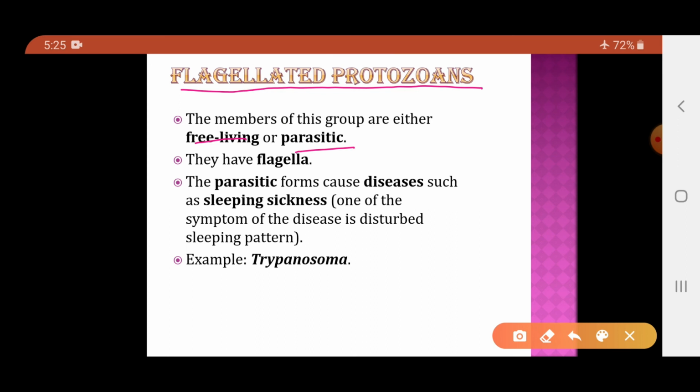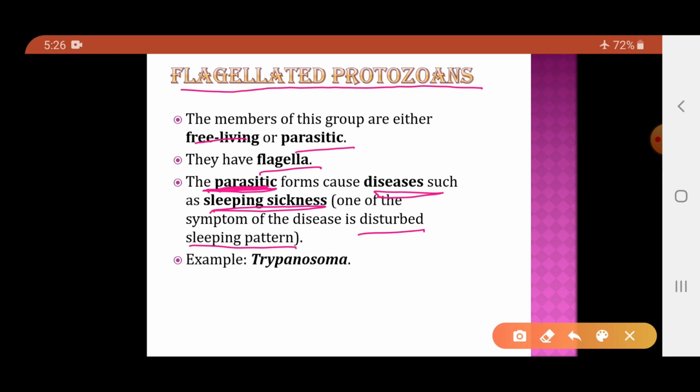It means they can live on their own or they are dependent on a host. The parasitic flagellated protozoans, which are dependent on the host, cause diseases like sleeping sickness. Why is this disease called sleeping sickness? Because one of the symptoms of the disease is a disturbed sleeping pattern.